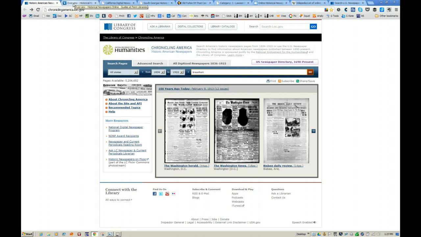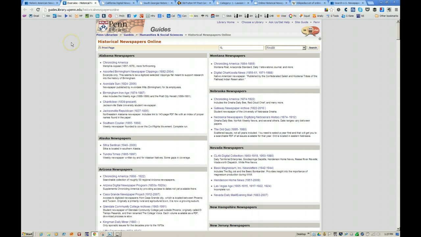Let's go to another site that I find extremely good, and that is the University of Pennsylvania Digital Library of Historical Newspapers Online. In this particular case, it serves up a great number of links, organized by state, as you can see: Alabama, Alaska, Nebraska, Nevada, etc. Nothing for New Hampshire.